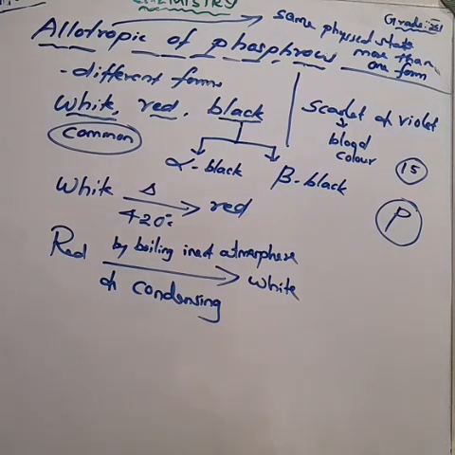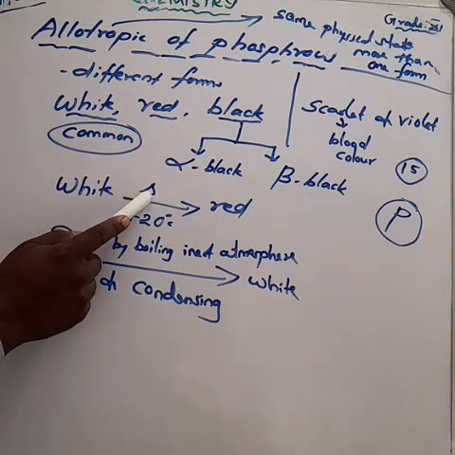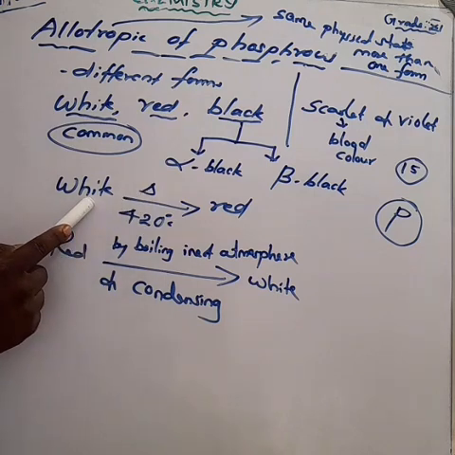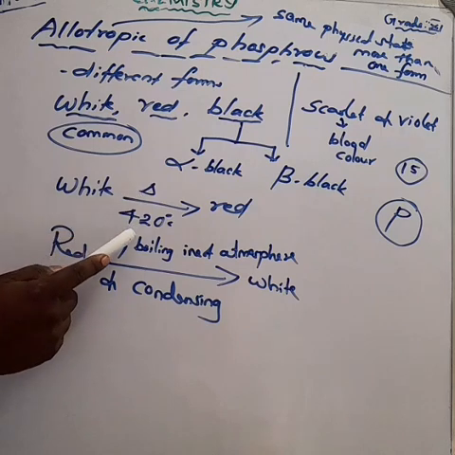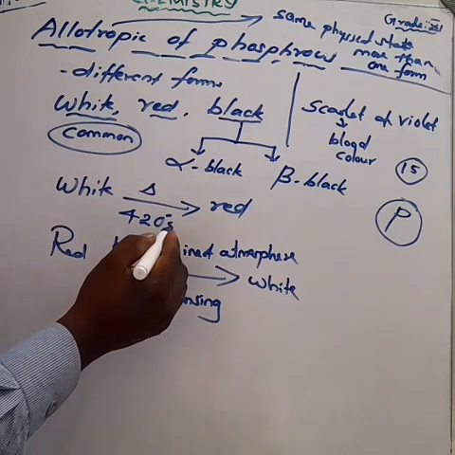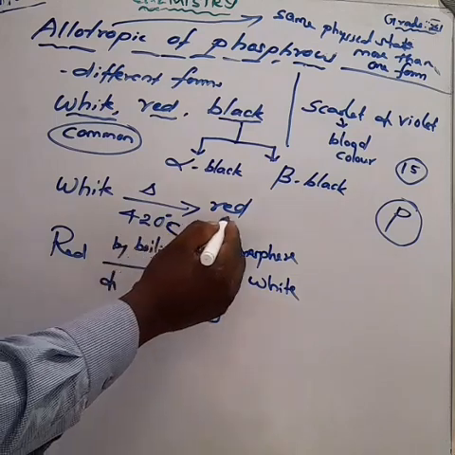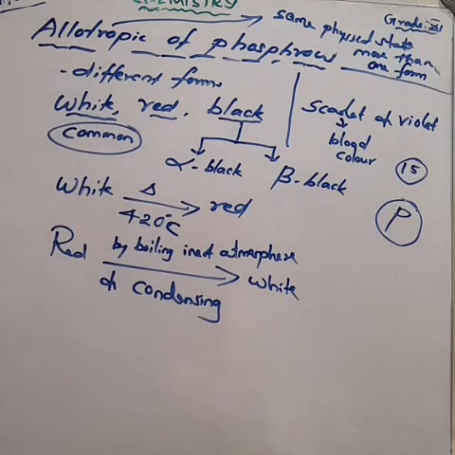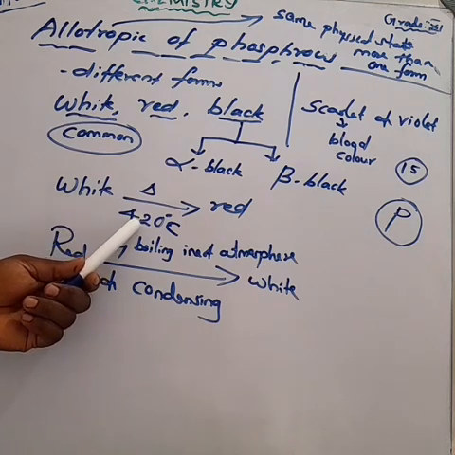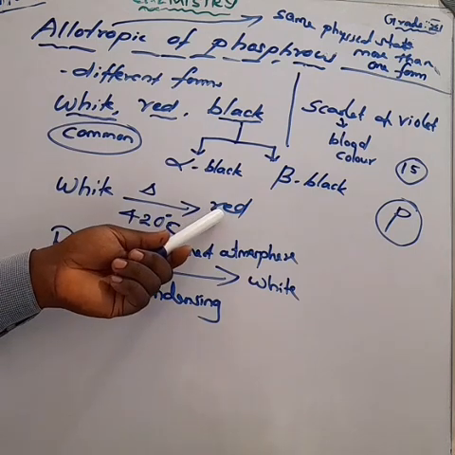Here, one very important point: if I am taking white phosphorus, this white phosphorus on heating at 420 degrees Celsius is converted into red phosphorus. Am I right? Here, white phosphorus on heating at 420 degrees Celsius is converted into red phosphorus.